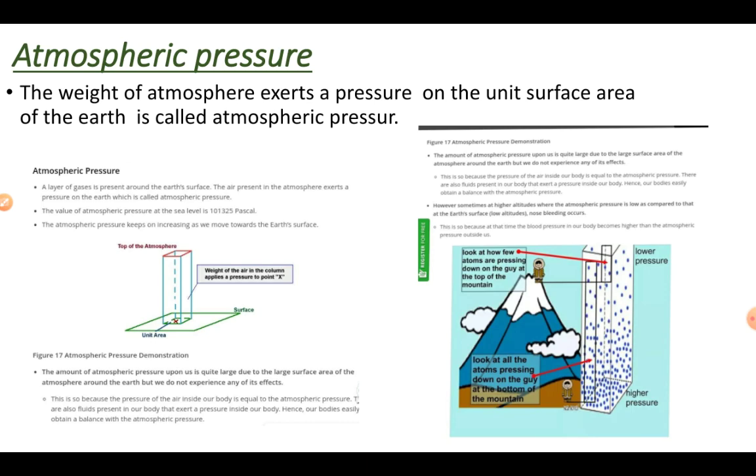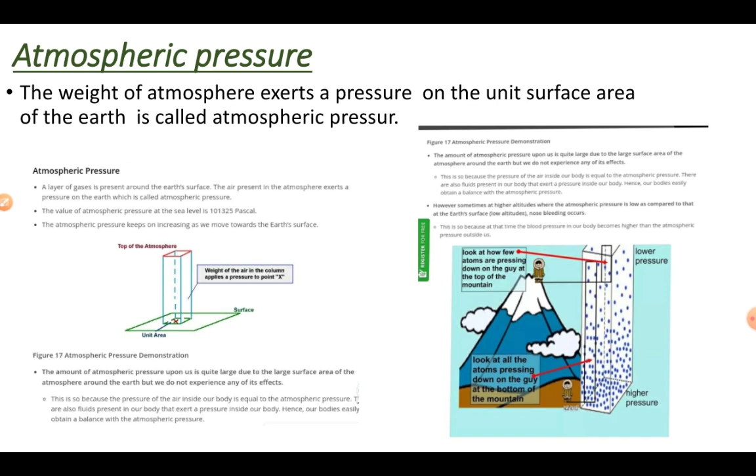It means at high altitude the air pressure is less, and near the Earth's surface the pressure is more, because the quantity of air is very large on the surface.